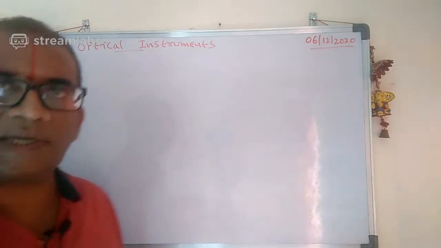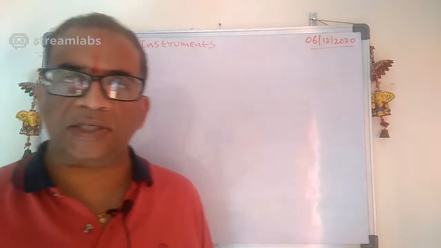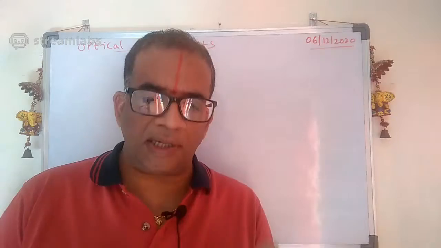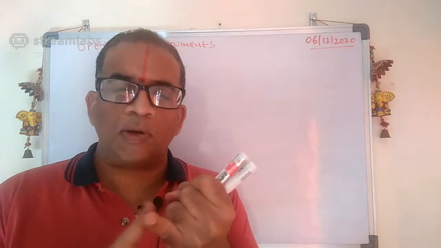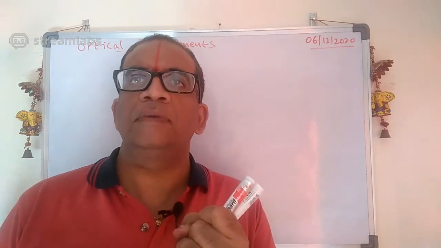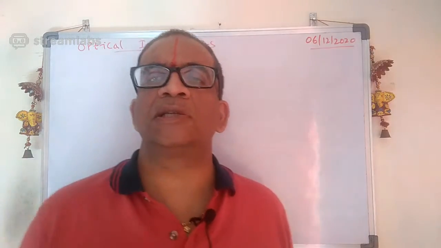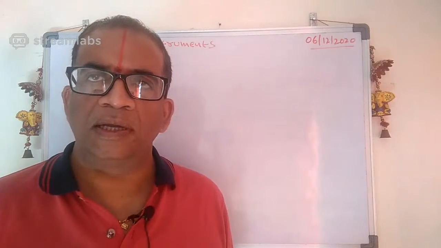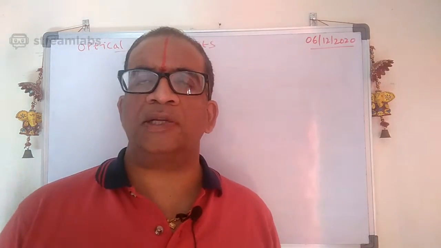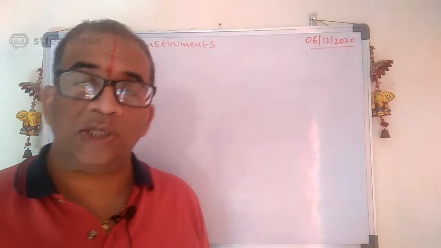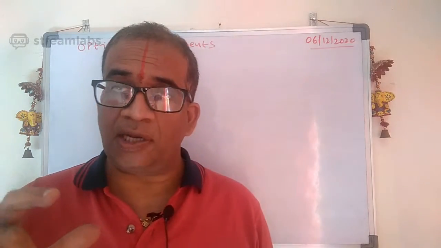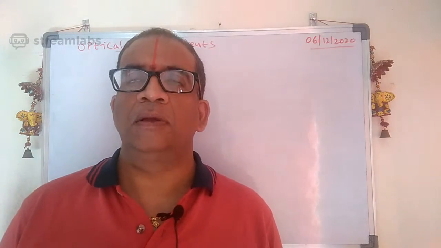See carefully here. What I discussed here: number one, I discussed what an eye is, and then I discussed the defects of the eye. Now I am going to discuss the optical instruments. Remember why we are using optical instruments: number one, to increase its size, to increase the size of the image.